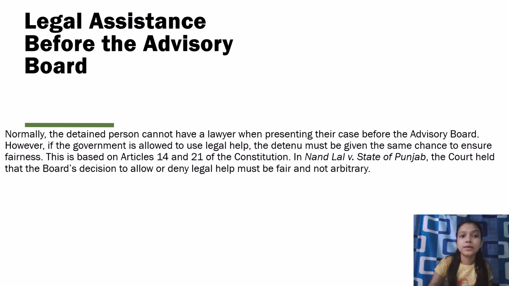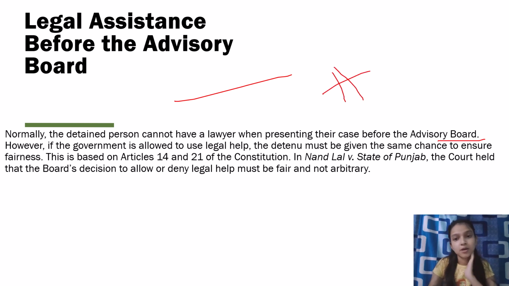Now let us move into legal assistance before the advisory board. So what happens before the advisory board? Normally, the detained person cannot have a lawyer when representing their case before the advisory board. So basically, the person who is detained does not have the right to get a lawyer to represent his case before the advisory board.